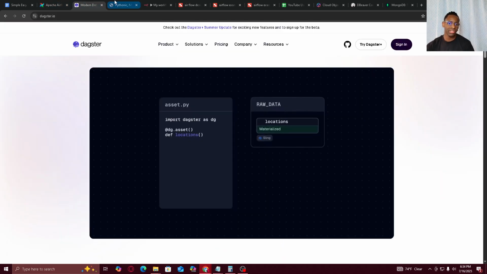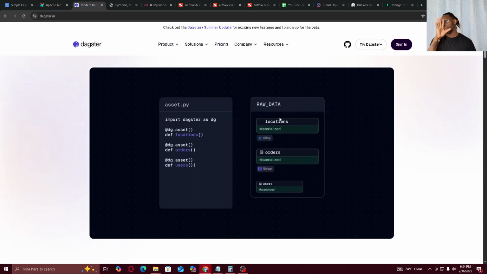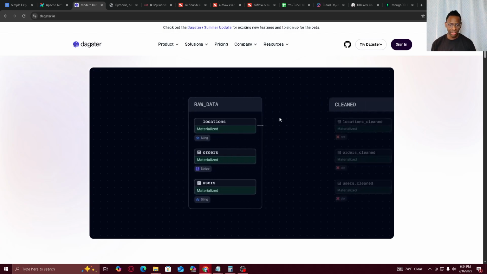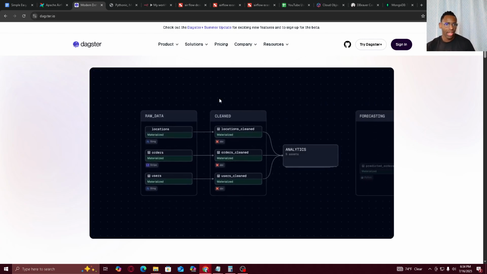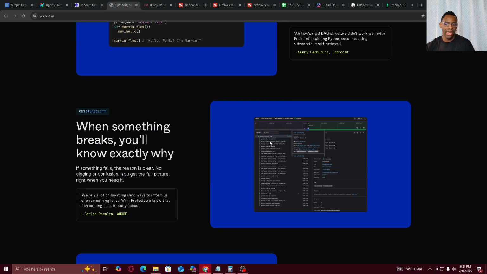Each one pretty much does the same thing. The main difference is that Dagster's setup is not a DAG system. I'm gonna explain what that is in a second. And they have a nice UI.